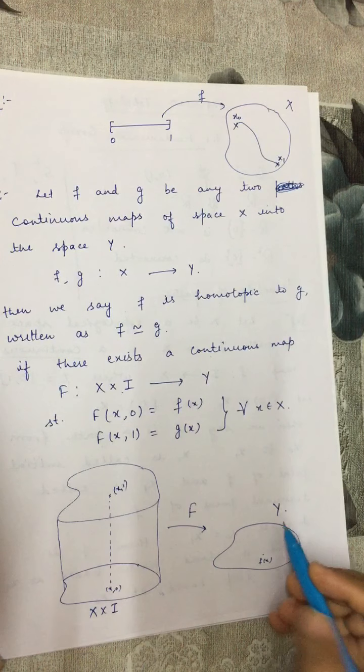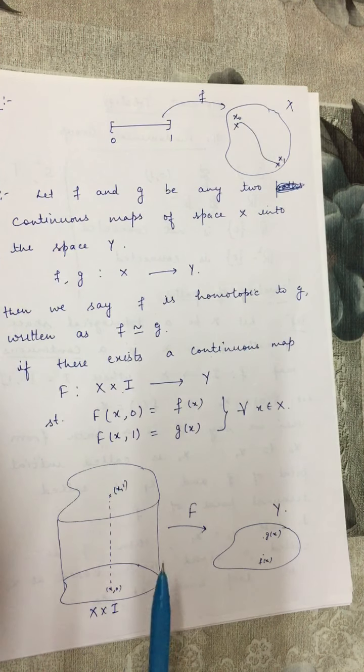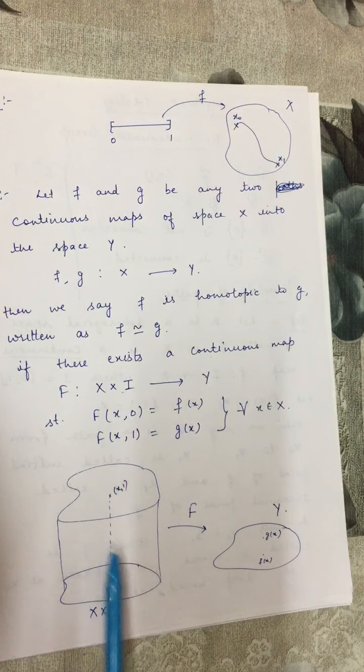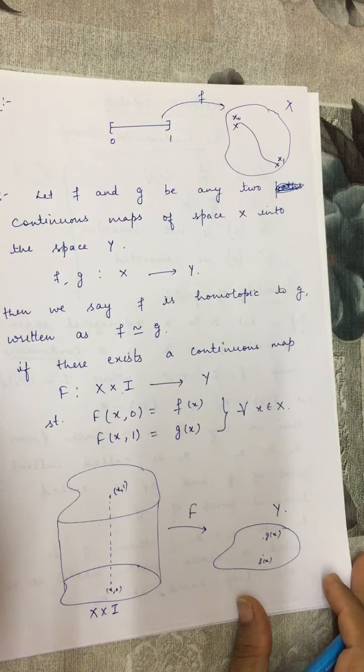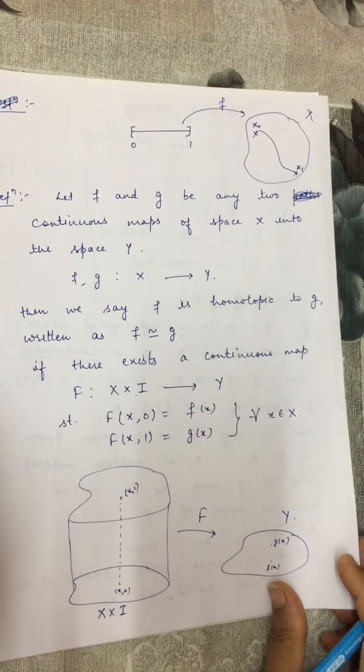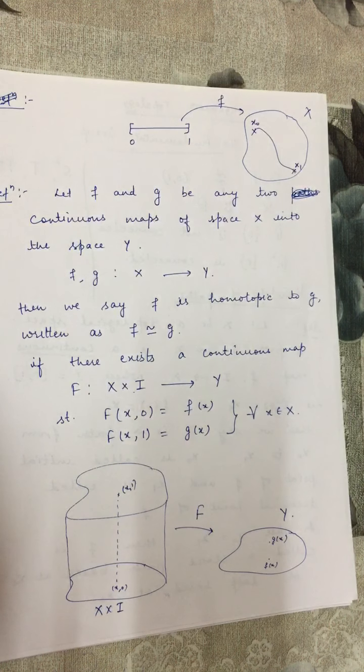Then this point goes to gx. So if we can find a continuous map from this cylinder to y such that the point x0 on the base goes to fx and the point x1 goes to gx for each and every x in this space x, then we say f and g are homotopic to each other. Now this was homotopy of maps, continuous maps, where f and g are any maps.